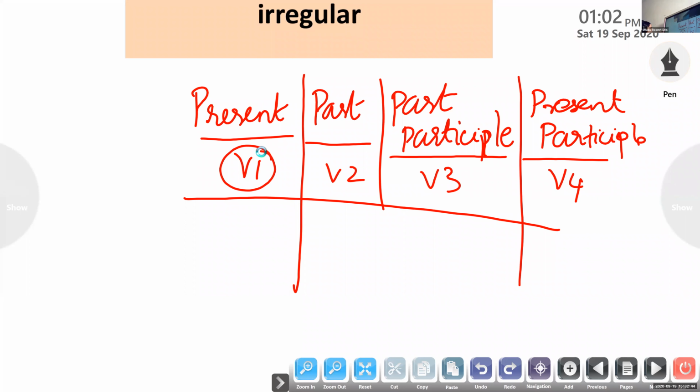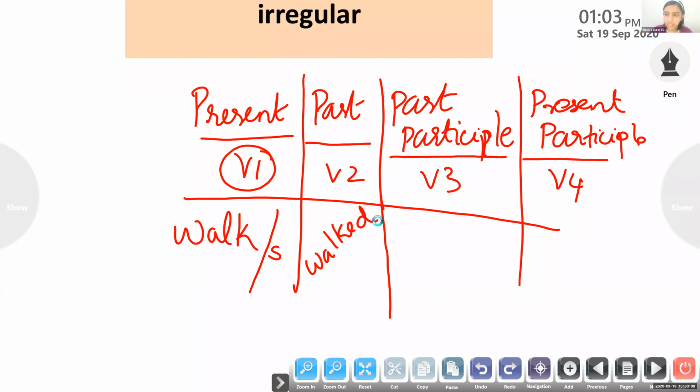Children, listen. Suppose the word is walk. Here it is heavy rain, so I won't be able to hear you well, so please listen. The present form of a verb can be walk or walks. The past form of the verb walk is walked. And the past participle form is also walked.